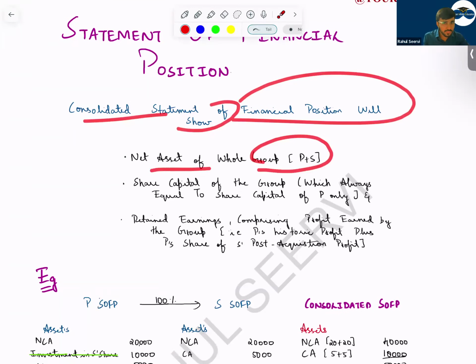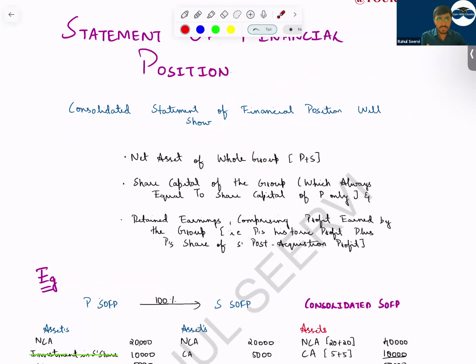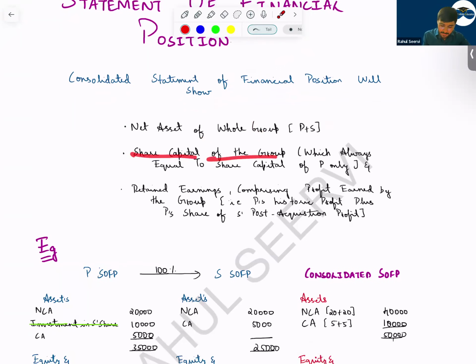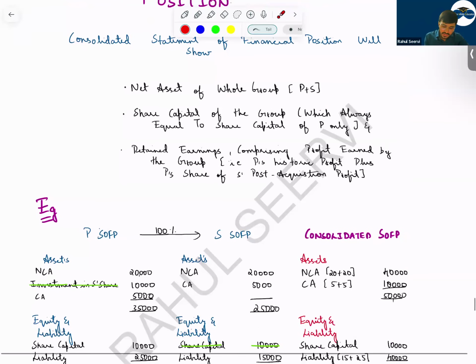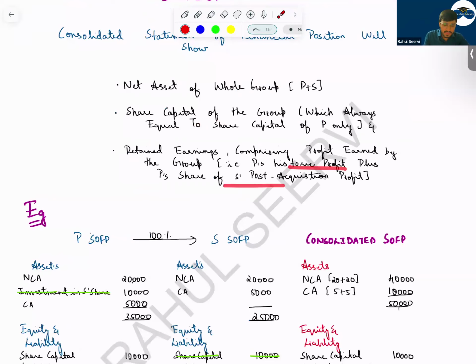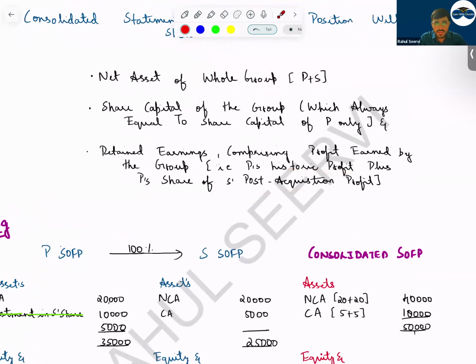Net assets of the whole group, that is P plus S net assets. Then the share capital of the group, which will always be equal to the share capital of P only. The equity part will only be equal to the parent company. For the subsidiary company, post-acquisition retained earnings and post-acquisition revaluation surplus will be taken and given to the parent and NCI. Then retained earnings will include what? P company's profits and P's share of post-acquisition profits will be included.